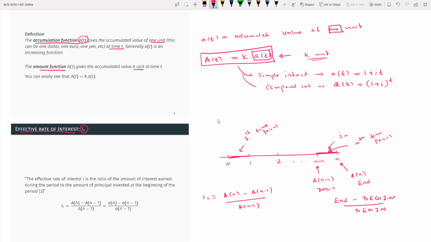Now, of course, you can substitute using this formula. You can substitute the accumulation function instead of the amount function. When you do that, you can see that the k is going to cancel out. So basically you take k times, and k cancels out, and you will get this. So that's how you calculate the effective interest rate. Regardless of what kind of function we are using, amount function or accumulation function, you can always get the effective interest rate for the nth time period this way.